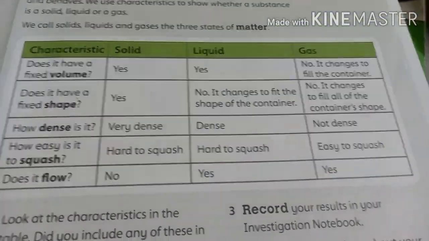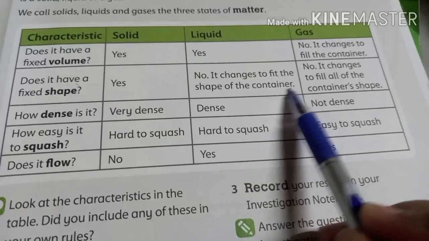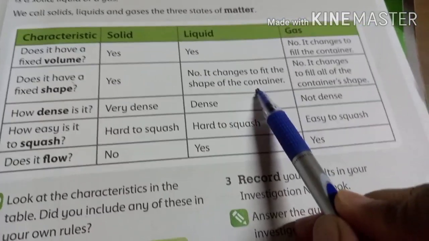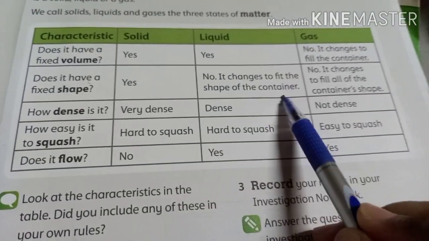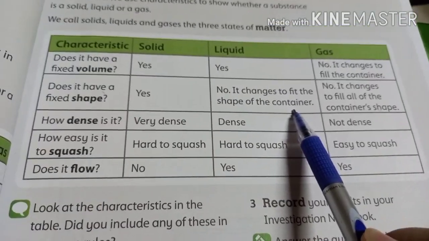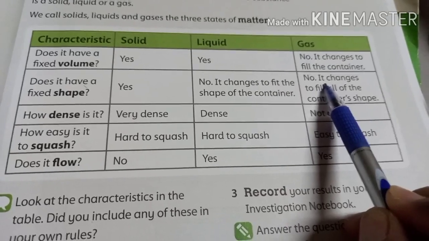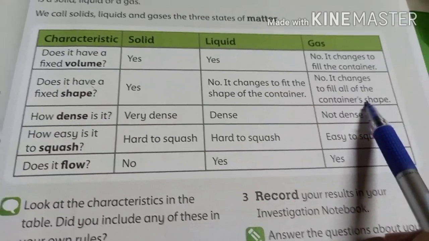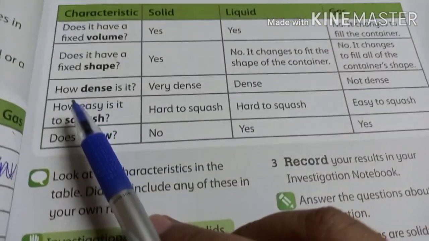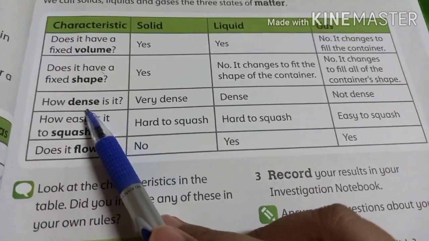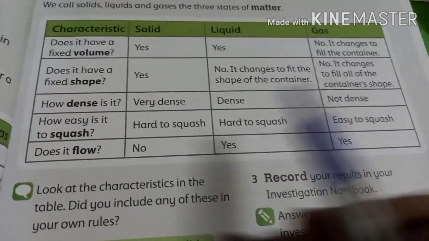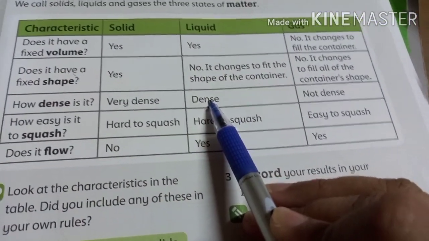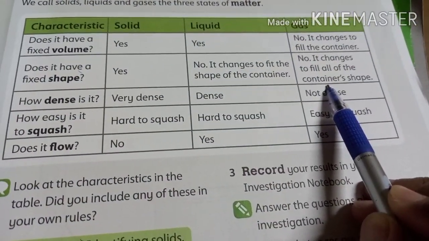For liquid, no. It changes to fit the shape of the container. For example, if the water is in the glass, it has the shape of the glass. If the water is in the bottle, it has the shape of the bottle. For gases, no. It changes to fill the whole container. There is no fixed shape of the gas. How dense is it? Dense means having a proper shape. Very dense. Very dense. Dense. Not dense for the gas.